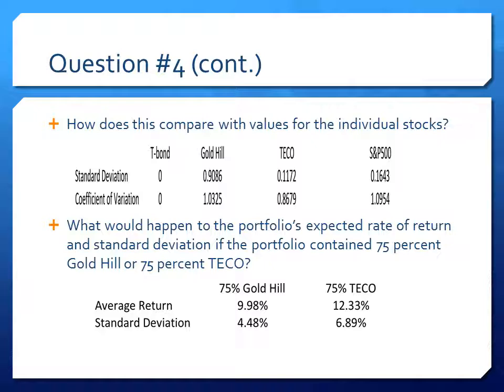If the portfolio contains 75% Gold Hill or 75% TICO, then the average return for Gold Hill would be 9.98% and TICO would be 12.33%. The standard deviation would be 4.48% for Gold Hill and 6.89% for TICO. Doing these 75-25 portfolios would both be riskier than just doing Gold Hill and TICO evenly at $10,000 apiece.